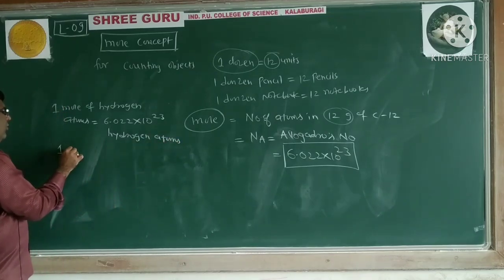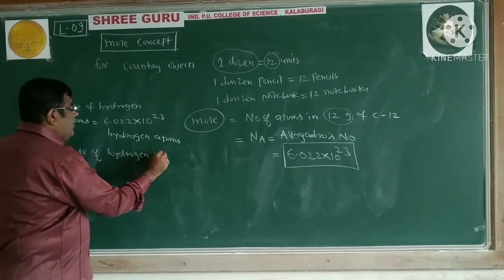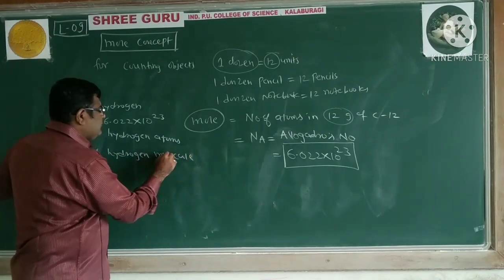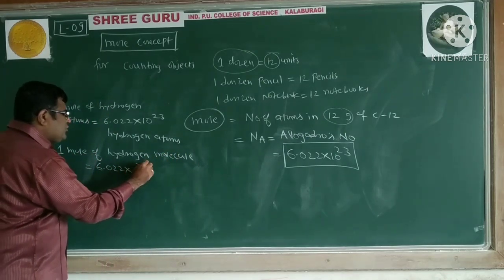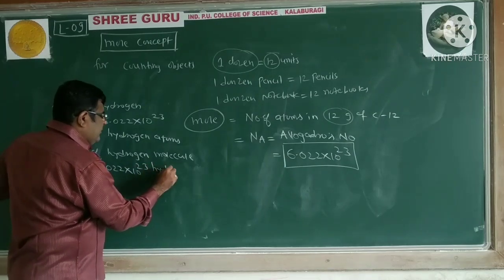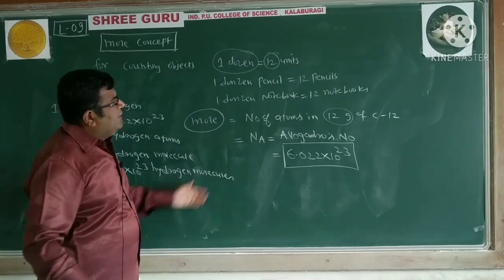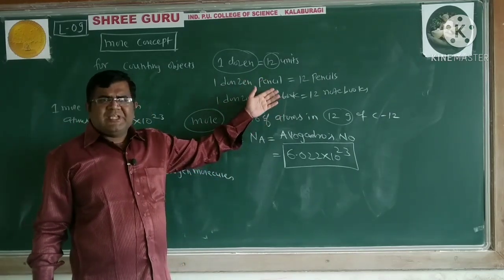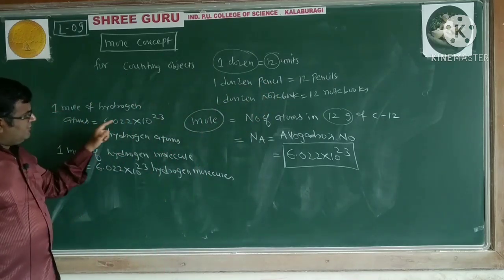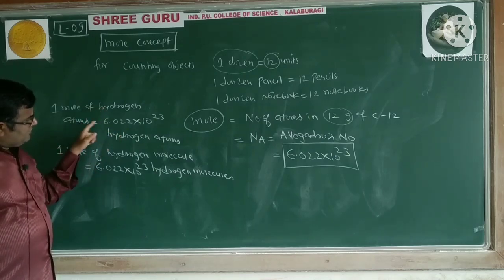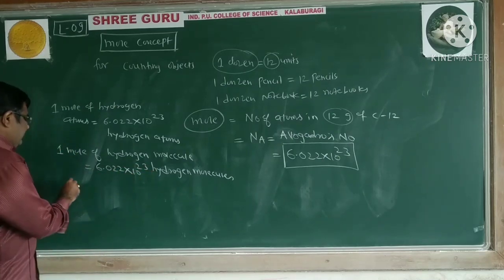When we say 1 mole of hydrogen molecules, it means 6.022 into 10 raised to 23 hydrogen molecules. Just like it can be pencil, notebook, apples, or banana, 1 dozen means 12, like that. 1 mole means this number: that many hydrogen atoms, that many hydrogen molecules.